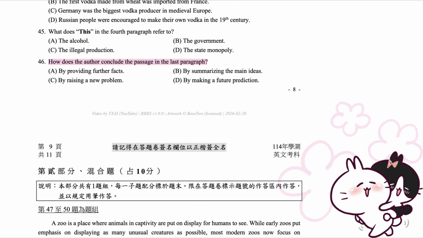46. How does the author conclude the passage in the last paragraph? A. By providing further facts. B. By summarizing the main ideas. C. By raising a new problem. D. By making a future prediction.